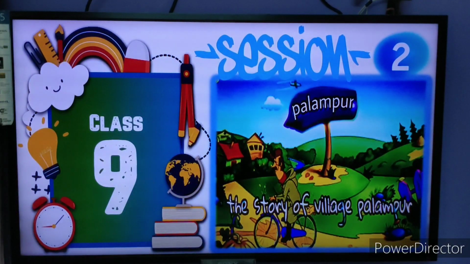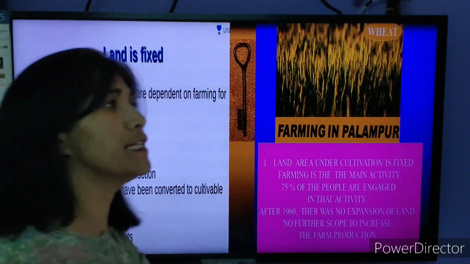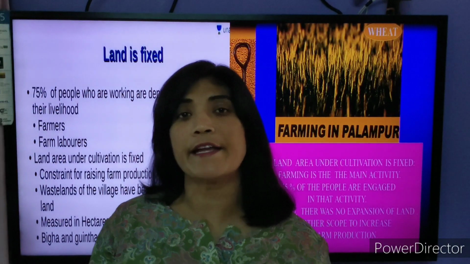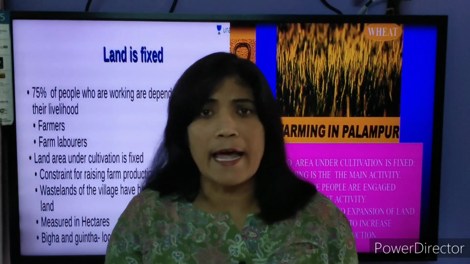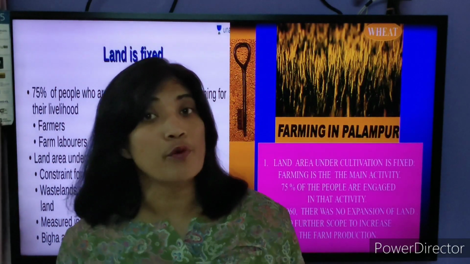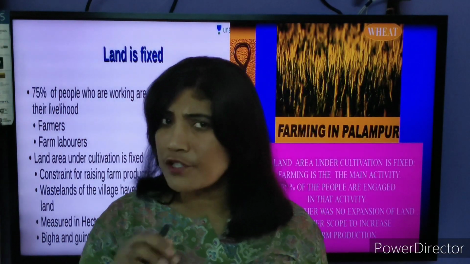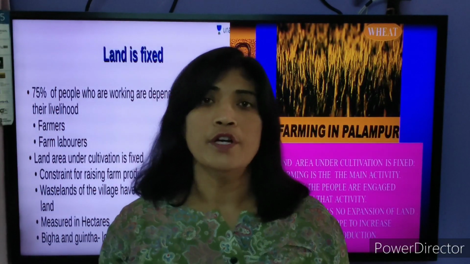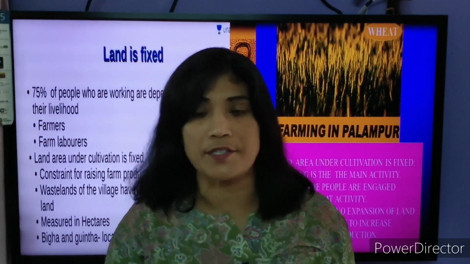So students, in the next slide you can see that land is fixed. In the previous video also we have studied that land is fixed. And when we are talking about the land is fixed, we can see land cannot be increased. So when we talk about the population living in a country, do you feel that the population is stagnant and remains constant? No. So that means the population is increasing at a multiple rate.